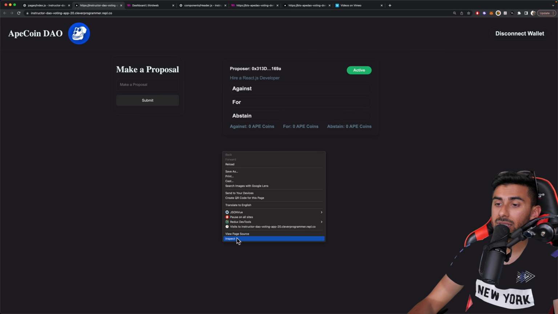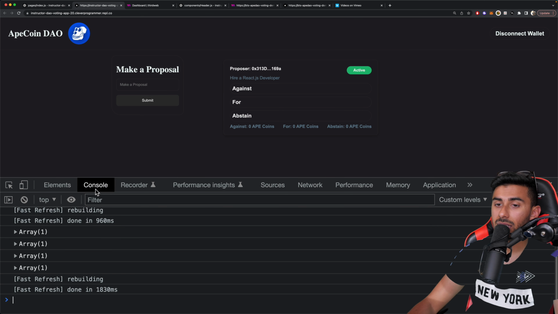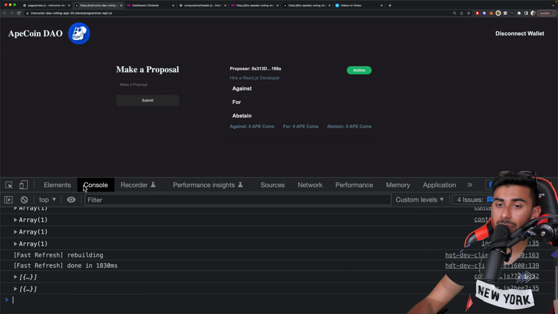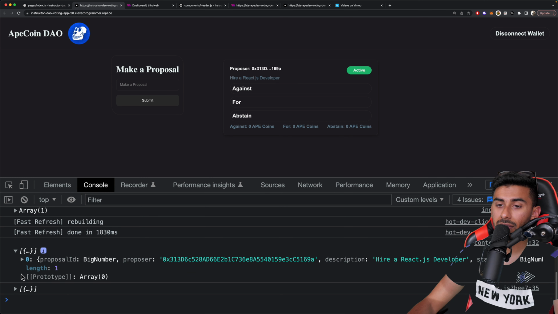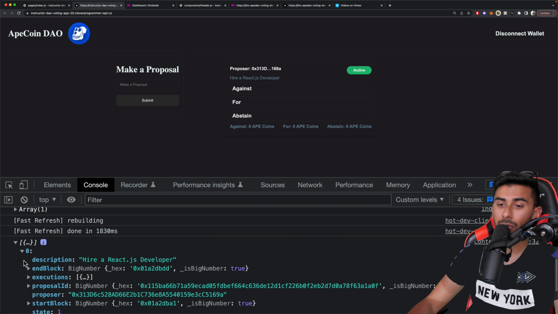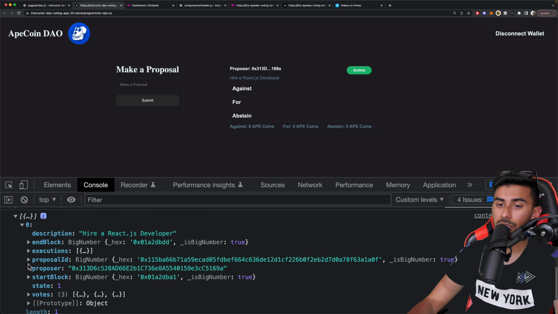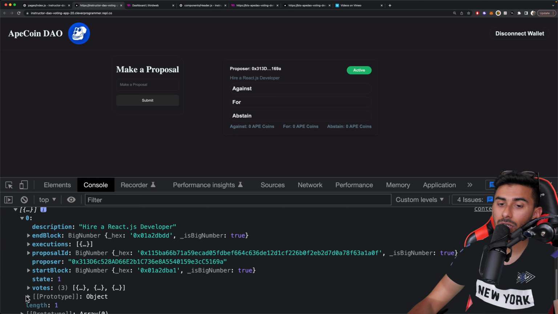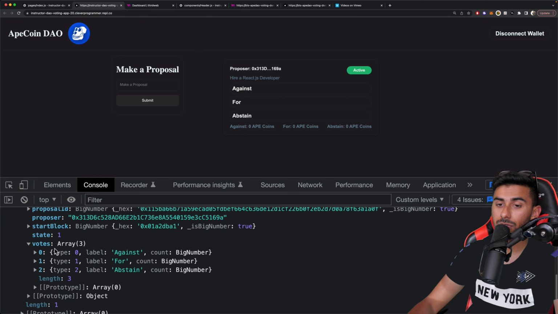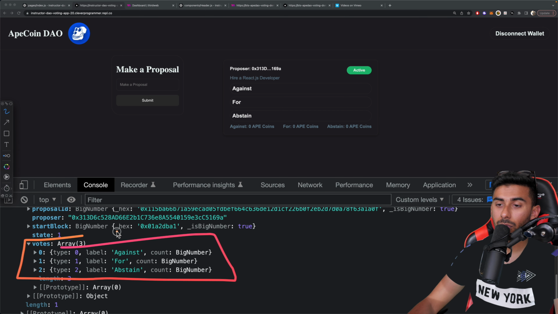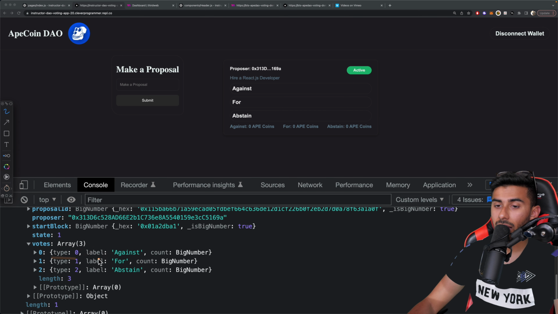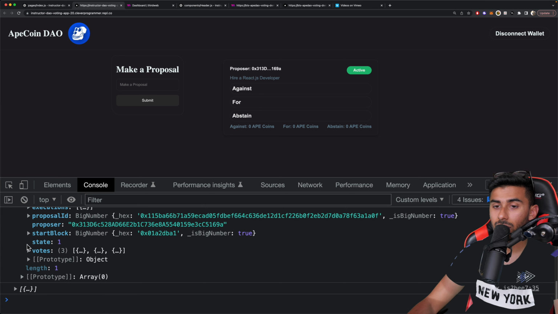Let's go back to the app. I'm going to hit inspect. Let's click console. And you can see I'm getting these arrays of objects here, right? And you can see inside of it, I have a proposal. And that proposal says hire a React.js developer. And then it has a bunch of different information in here that's not super useful for us, but it can also tell us the votes. And we can see it has votes and what are the types of those votes and how many votes those have.